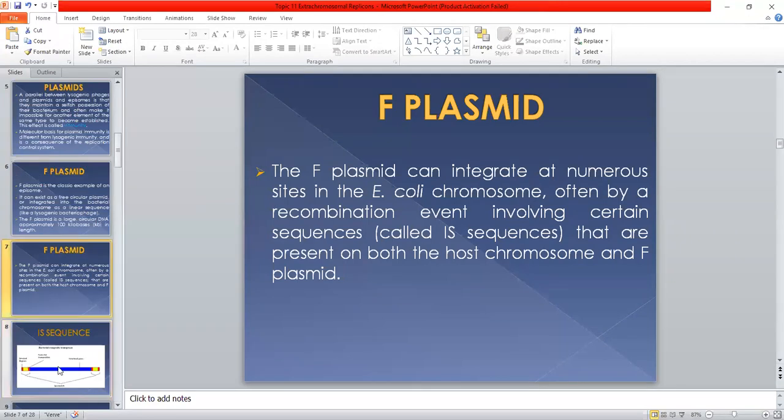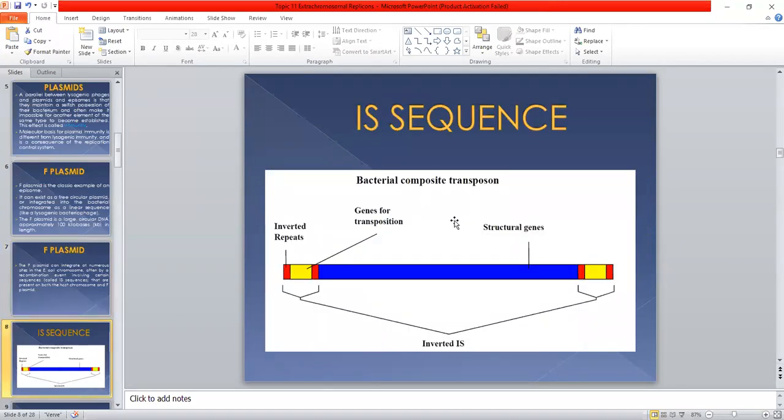These insertion sequences are elaborated in this figure. These are the IS sequences present in both the bacterial genome and the plasmid. This is the inverted IS sequence here, and similarly the inverted IS sequence here, and these IS sequences help with the integration of the plasmid into the bacterial genome. These are the genes for transposition, and the blue colored region is the structural genes.